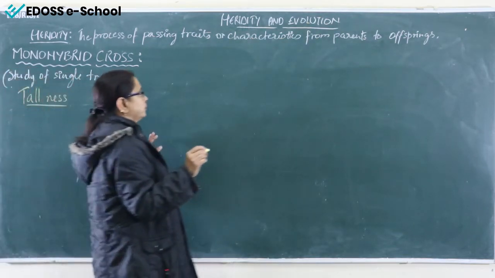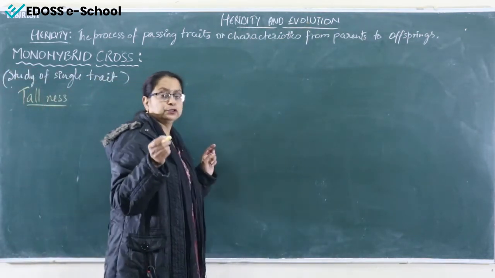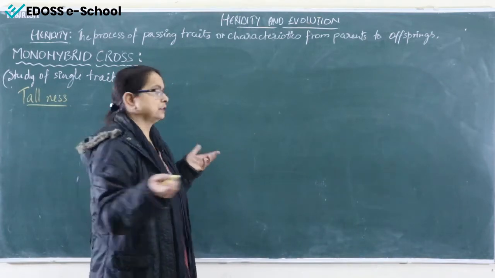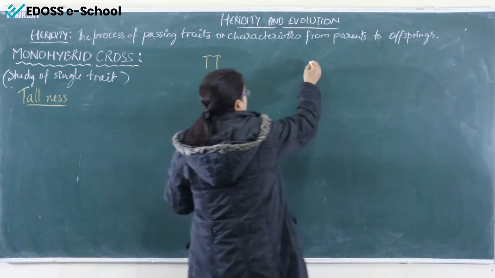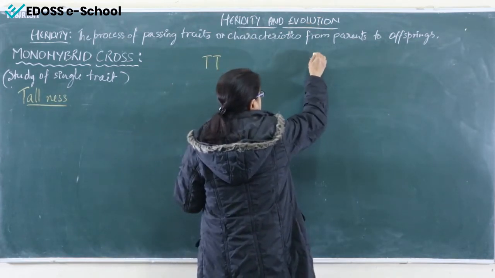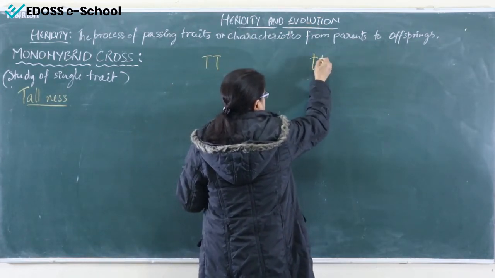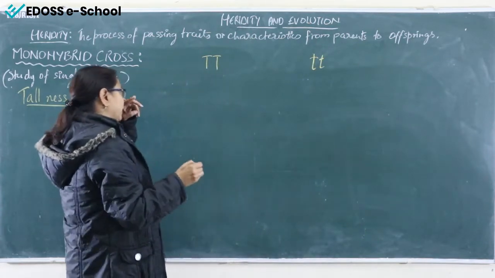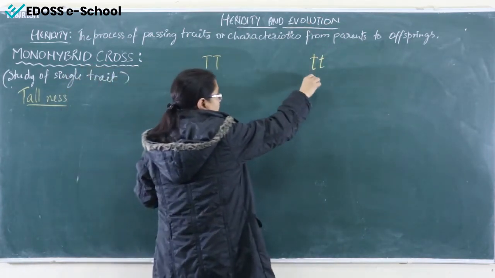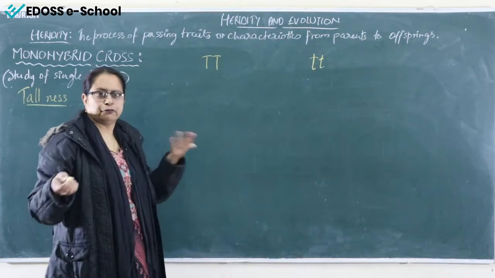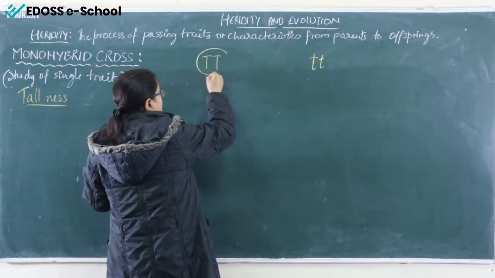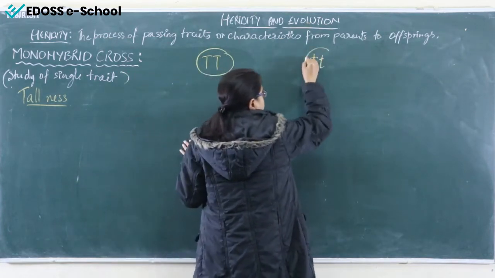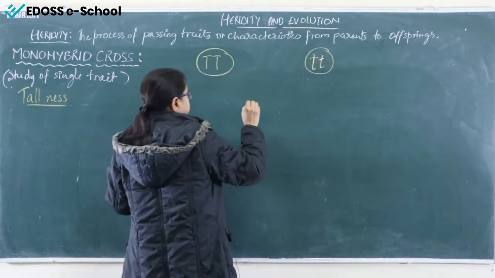As I have told you, genes always exist in pairs. So tallness T, and on the other side T, one from the male and another from the female. Whenever we write, we have to encircle it. This is the method, right?